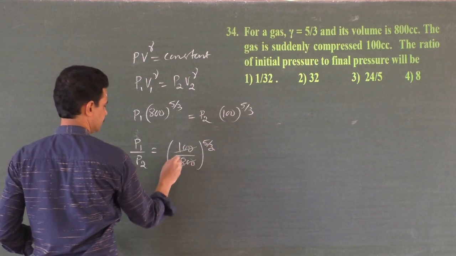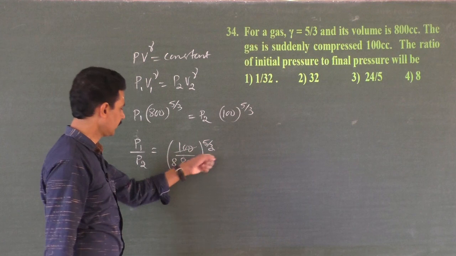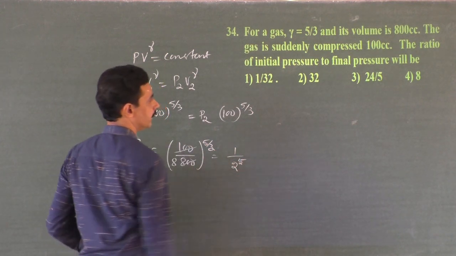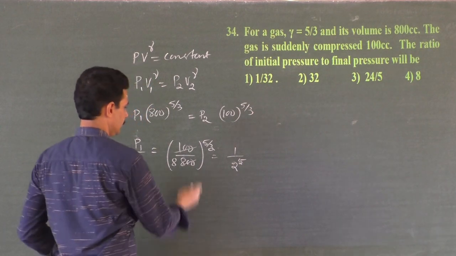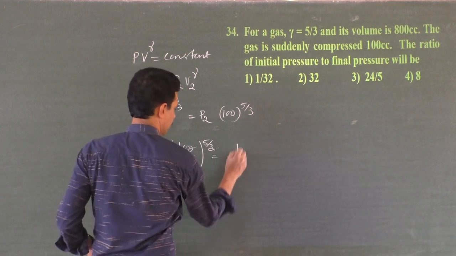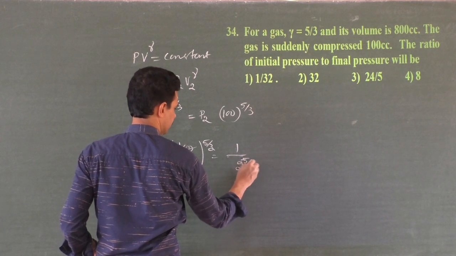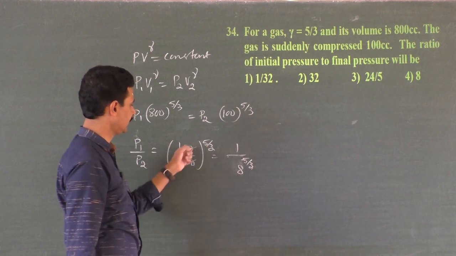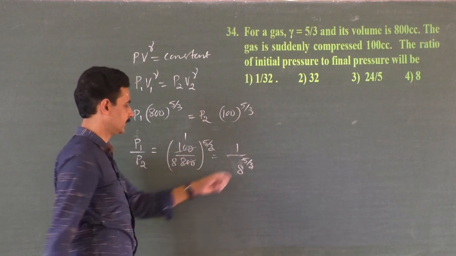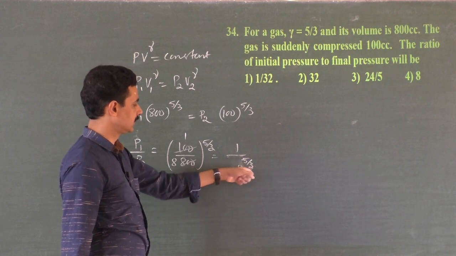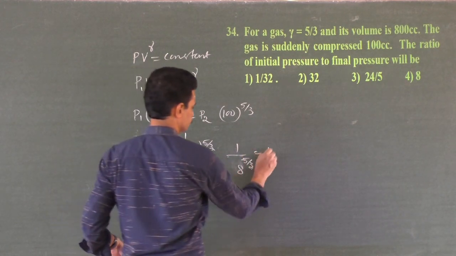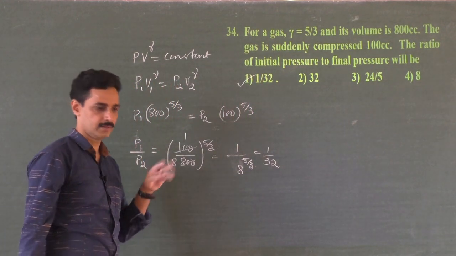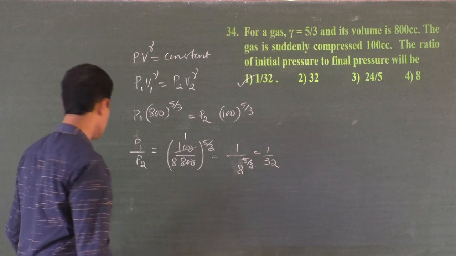Common by 8: this is 1 by 8 to the power 5 by 3. The cube root of 8 is 2, to the power 5. 1 to the power anything is 1. Cube root of 8 is 2, and 2 to the power 5 is 32. 2 twos are 4, 4 fours are 16, 16 twos are 32. Yes.